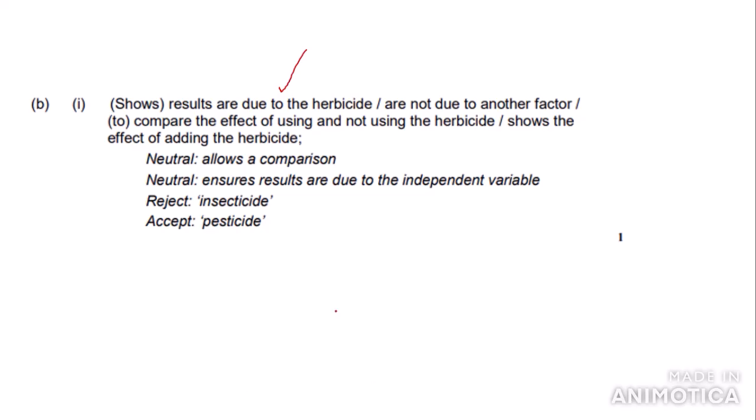So it says neutral allows a comparison or ensures results are due to the independent variable, but it rejects insecticide, as we are not referring to insecticides in this question at all, we are referring to herbicides, but they accept pesticide.